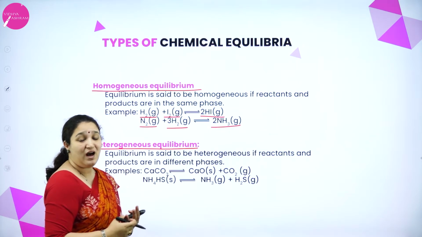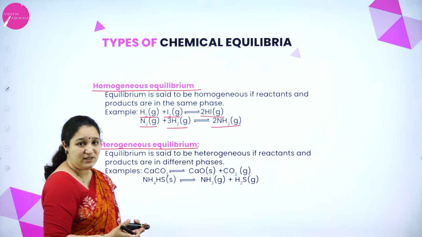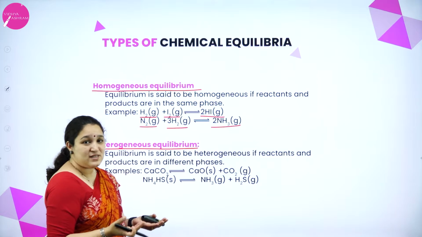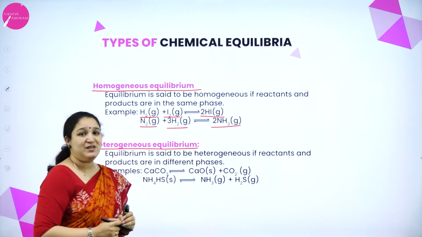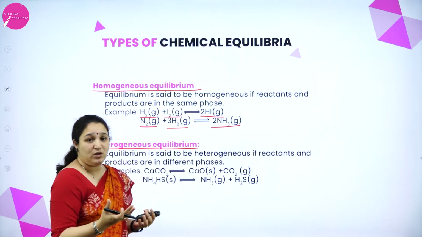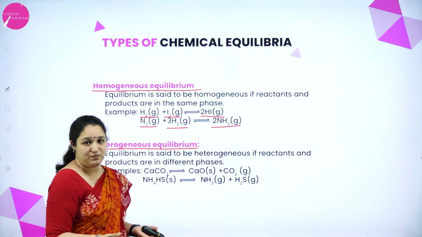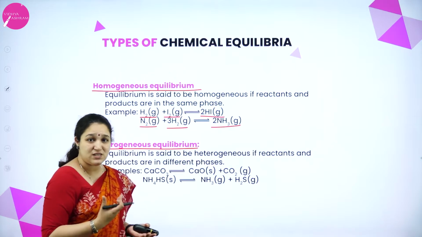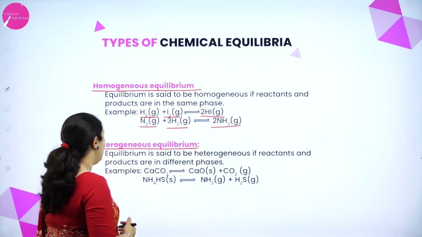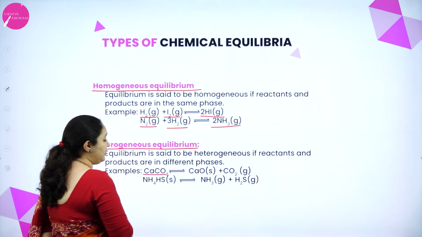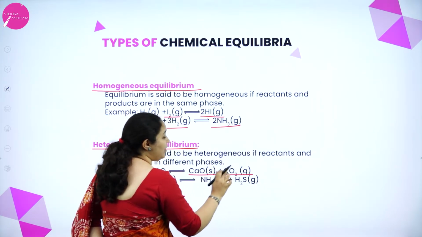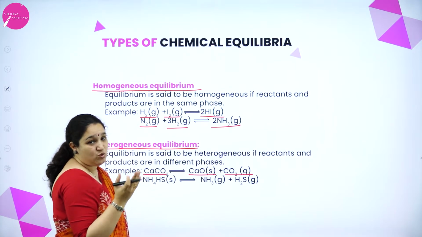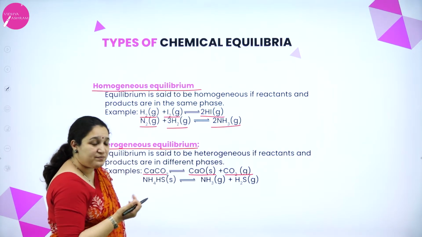All the three are in the gaseous phase, isn't it? So here it is again homogeneous equilibrium. Heterogeneous equilibrium means when the reactants and the products are not in the same phase, they are in different phases, then we call it heterogeneous equilibrium. For example, calcium carbonate is a solid, calcium oxide is a solid, but carbon dioxide is a gas. So everything is not in the same phase.